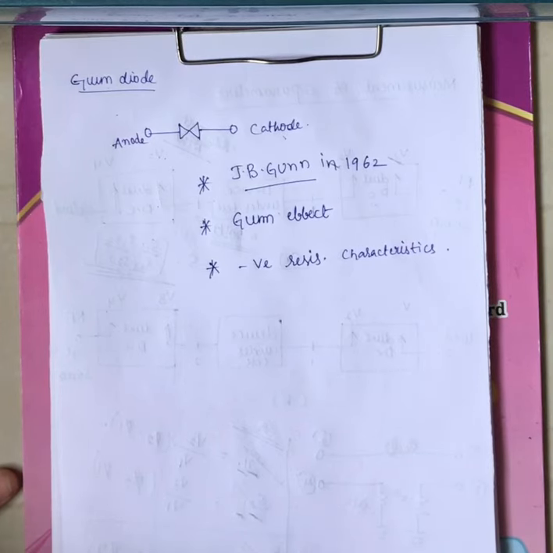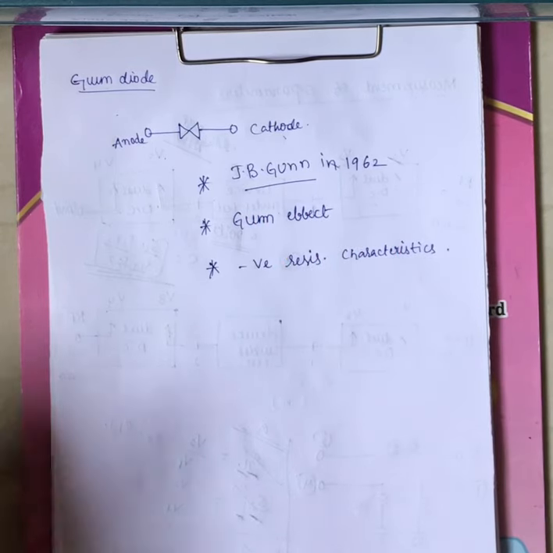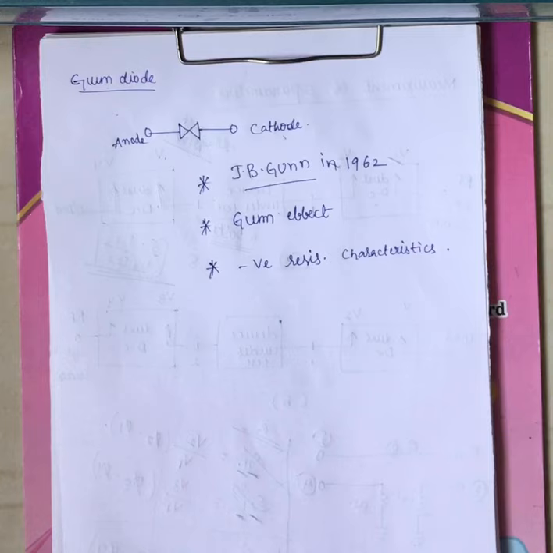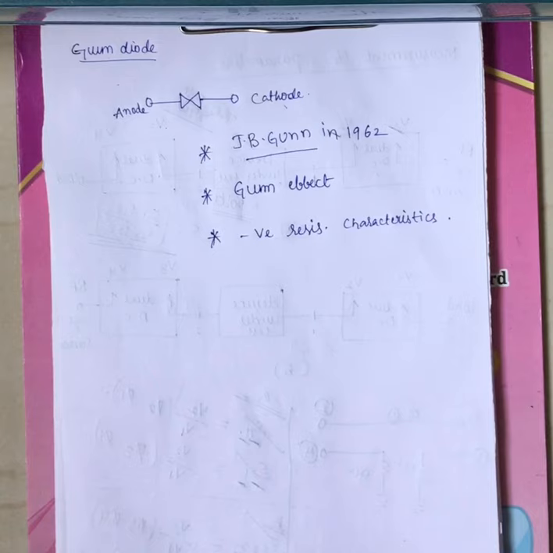Now let me recap its basic information. It was discovered by J.B. Gunn. After his name the diode is called the Gunn diode, his discovery was in the year 1962, and it works on the principle of the Gunn effect, right? What is the Gunn effect? We will see while seeing its operation. It offers a negative resistance characteristic. We have the I-V characteristics of the Gunn diode, in which it offers negative resistance. What is it? We will see while seeing its operation, right?